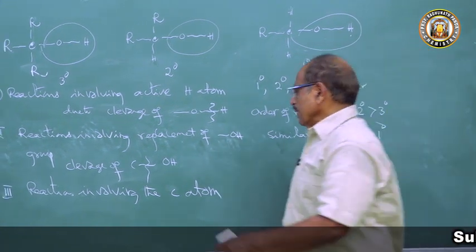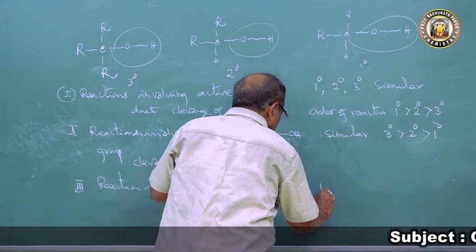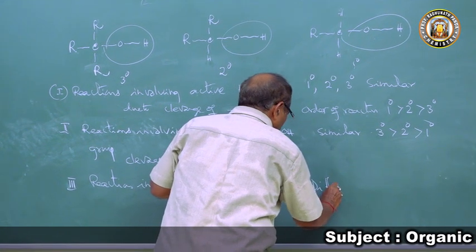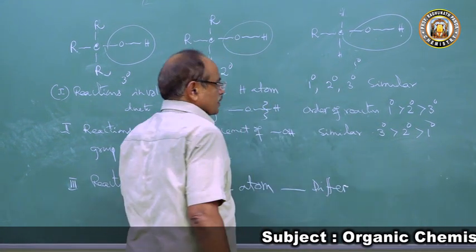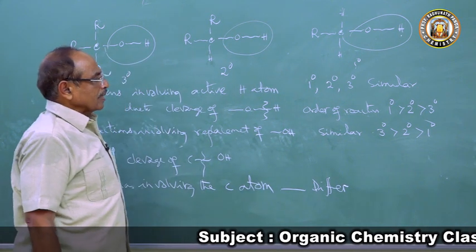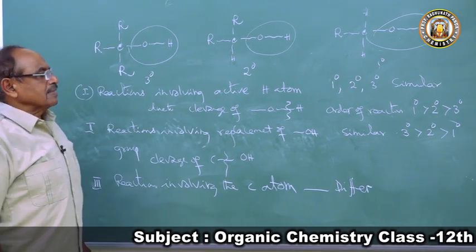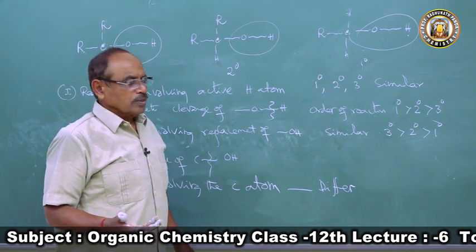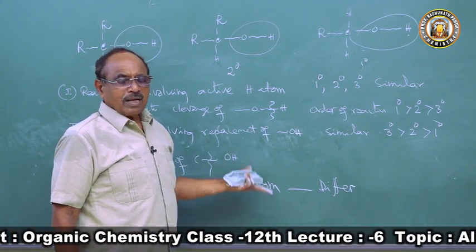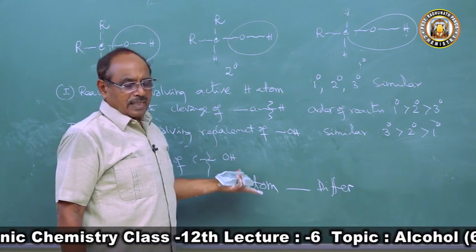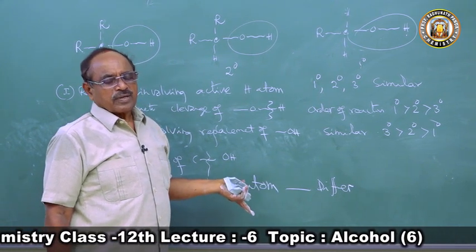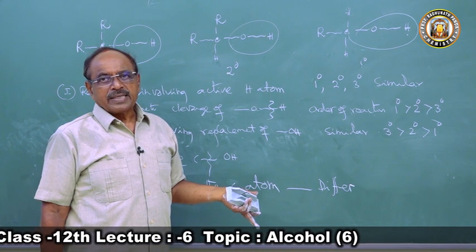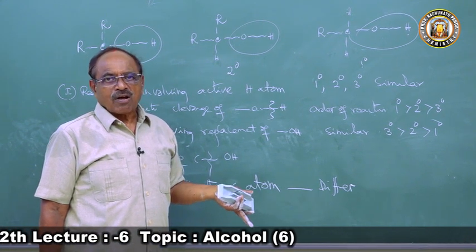So in alcohols they will differ. Reactions involving the hydrogen atom and reactions involving the OH group will be similar in primary, secondary and tertiary alcohols, and reactions involving the carbon atom will be different in primary, secondary and tertiary.